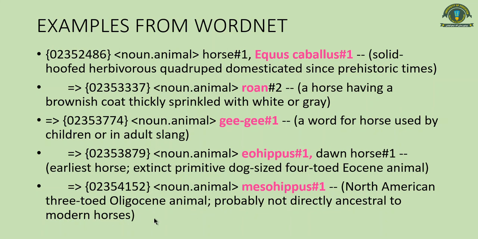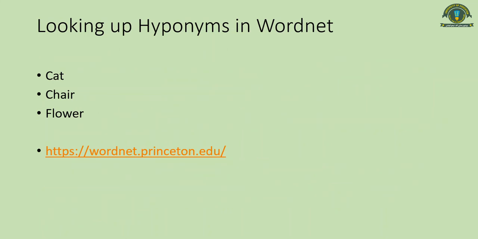Now you see all these are different types of hyponyms which are listed in one large dictionary, which, as I told you, is called WordNet. It's actually slightly different from a dictionary. It's based on the model of a thesaurus. Now you have to look up these words. This is your assignment: you have to look up these words in WordNet.